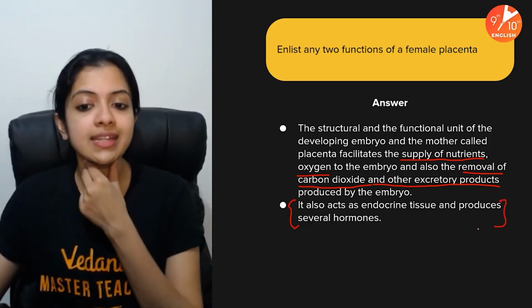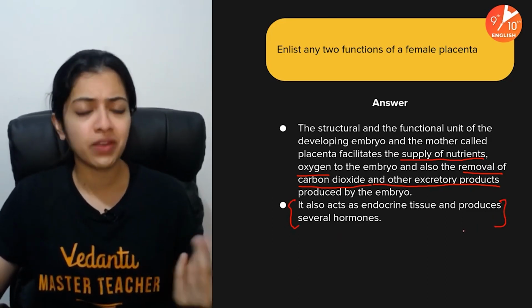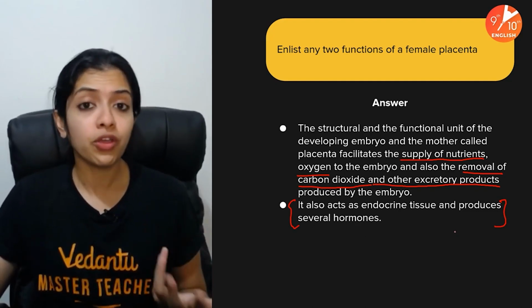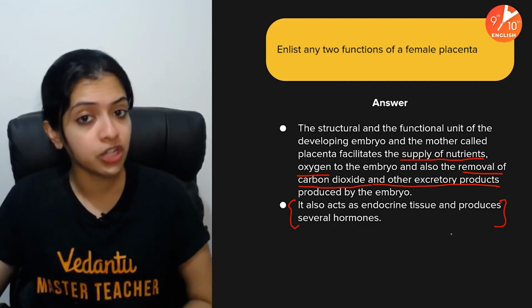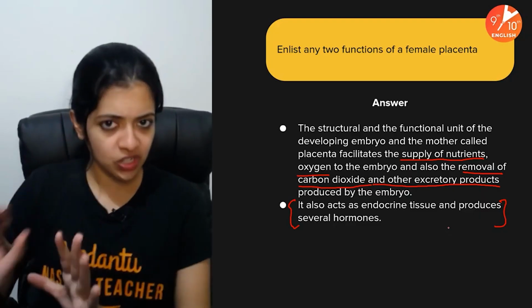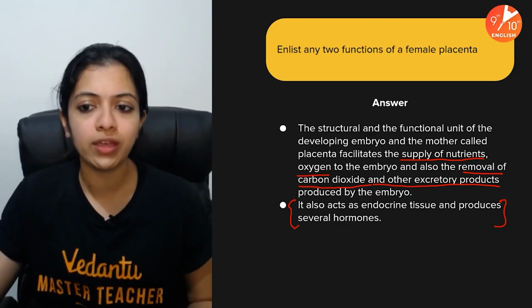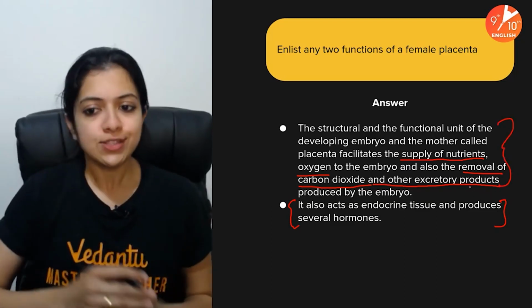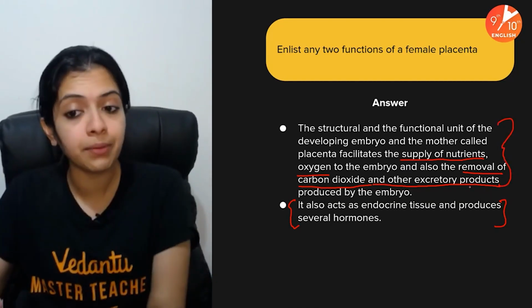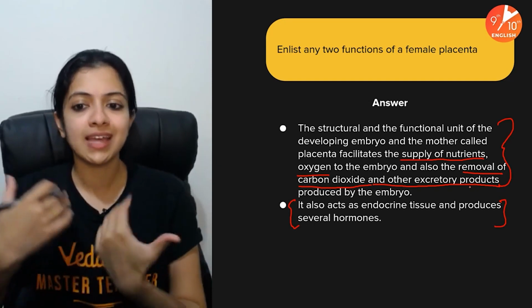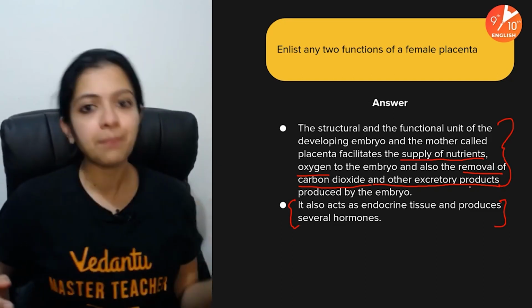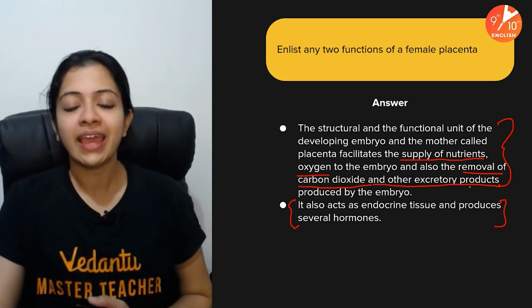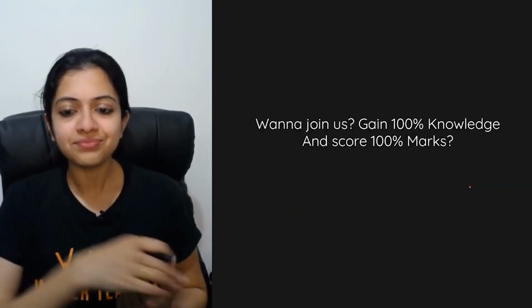It produces several hormones, for example, the human chorionic gonadotropin, HCG hormone, as it's called. That's just an extra bit of information. The first point, of course, all of you will be able to remember: supply of nutrients and oxygen to the embryo and removal of carbon dioxide and other excretory products from the embryo. This is why the placenta is required.